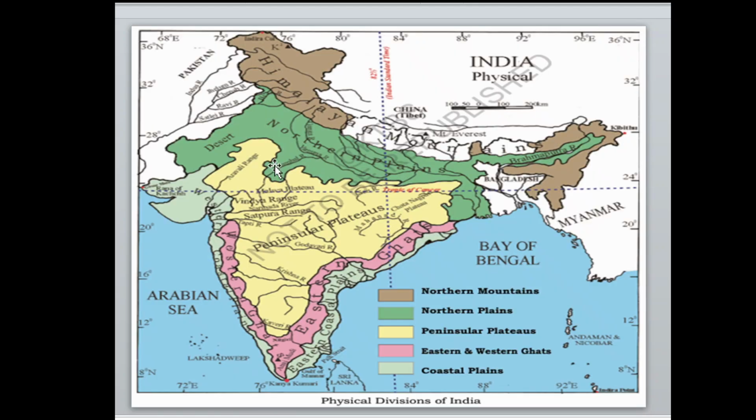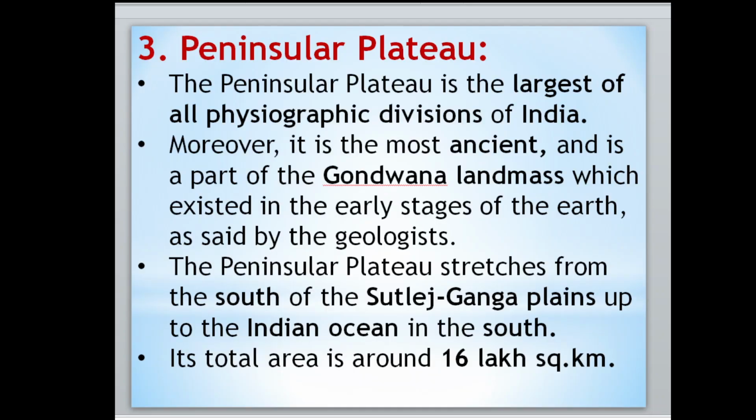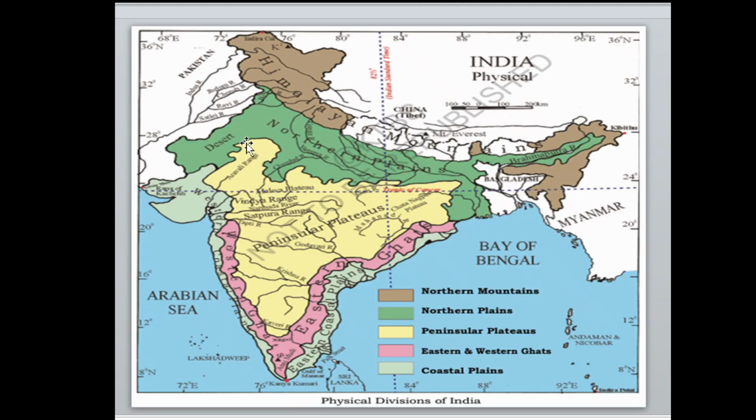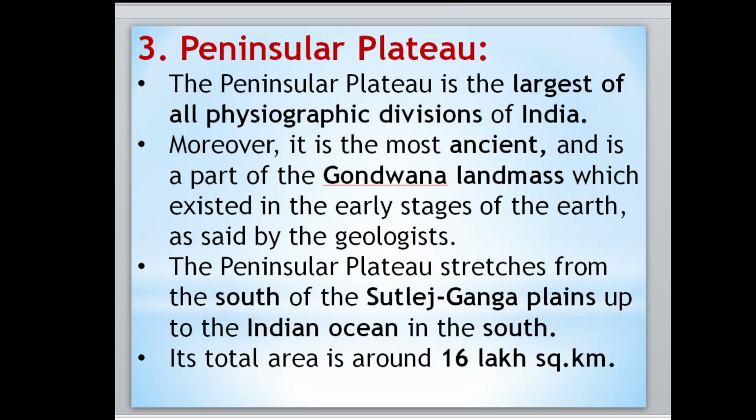Its total area is around 16 lakh square kilometres.